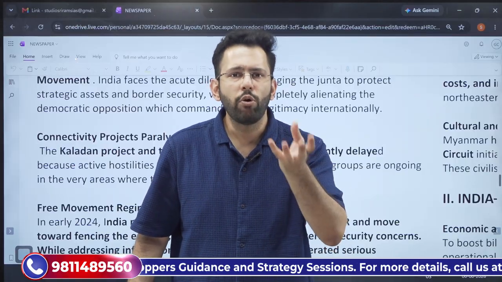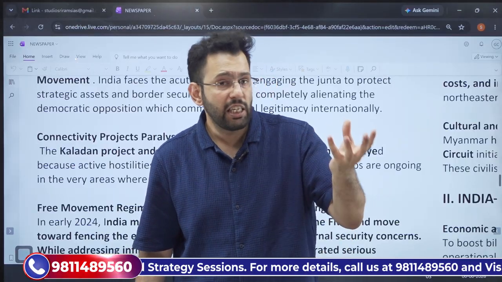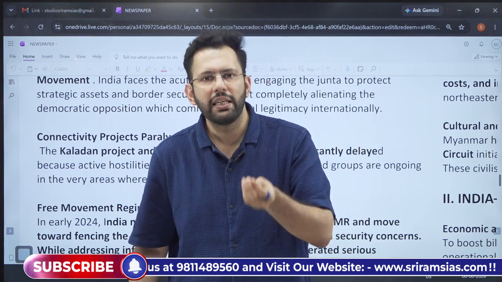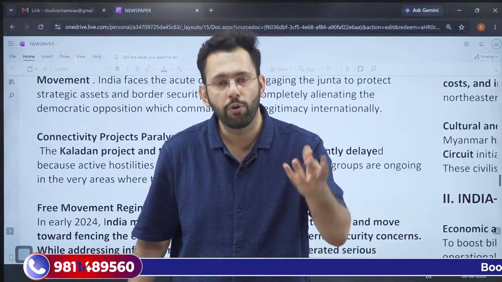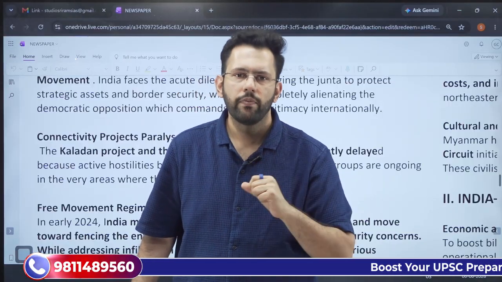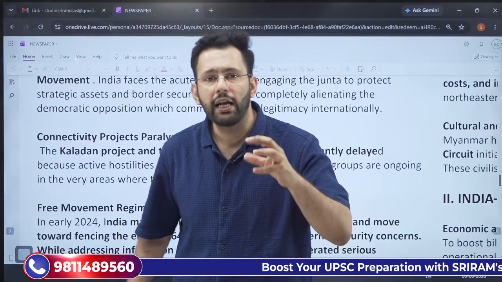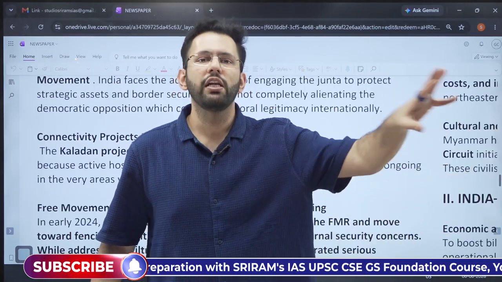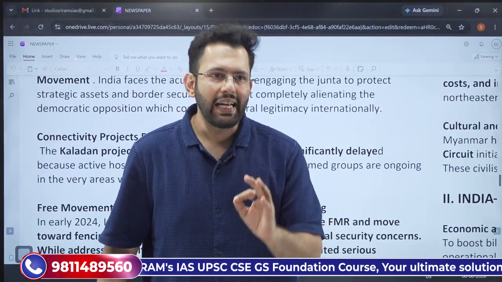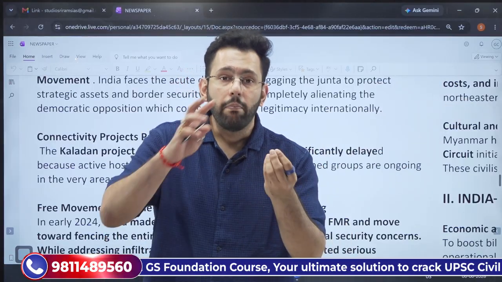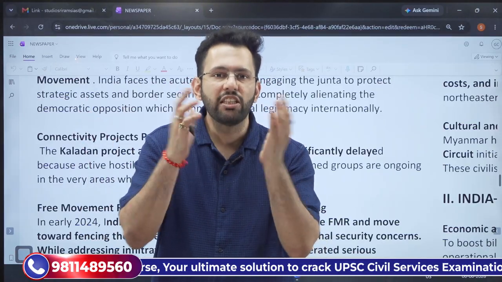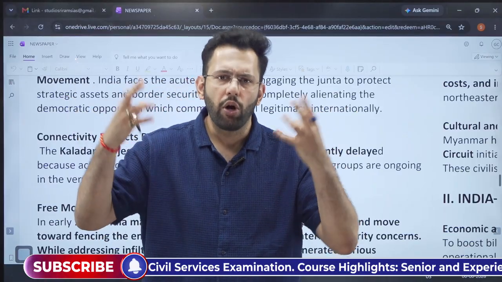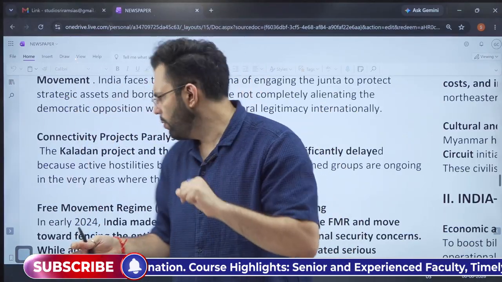and Kaladan Multimodal Transit and Transport Project, where the Sitwe port is located. It is located in Rakhine State, and Rakhine State is basically the state where Myanmar faces the largest problem. So what does all of this highlight? That the Kaladan Multimodal Transit and Transport Project or the IMT Highway project is nowhere near completion. Partly it is because of the delays, and mostly it is because of the internal security situation of Myanmar, where the Junta regime is fighting against the armed organizations of Myanmar. So it is also problematic.